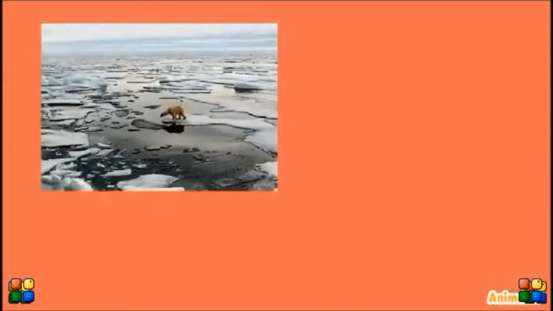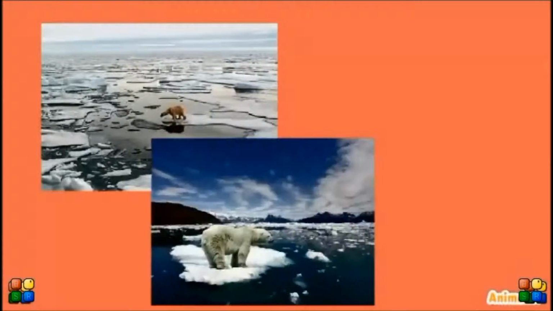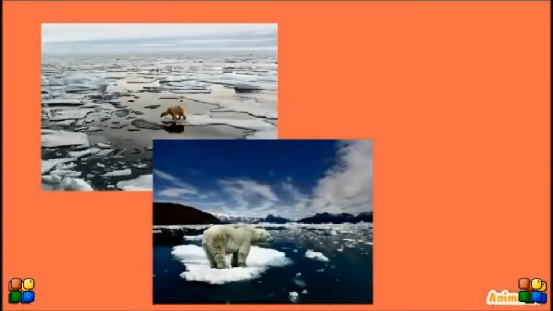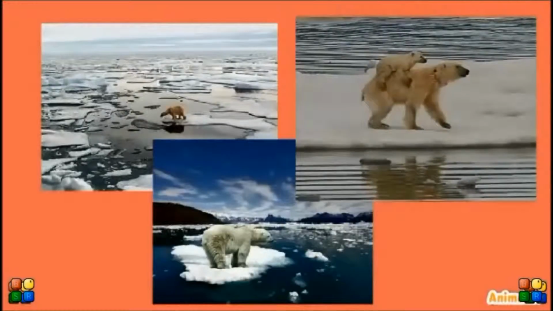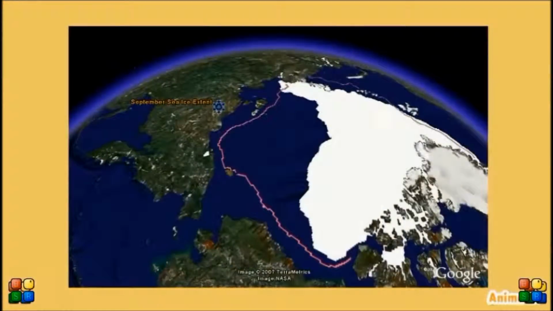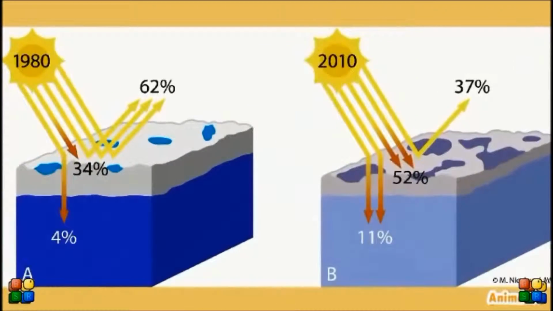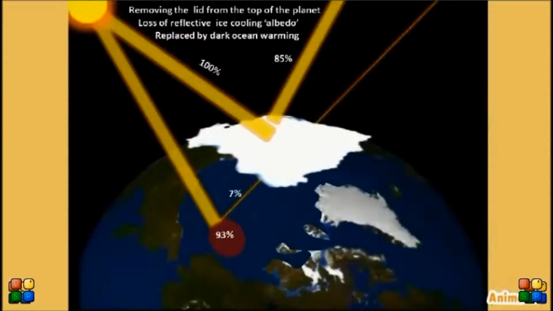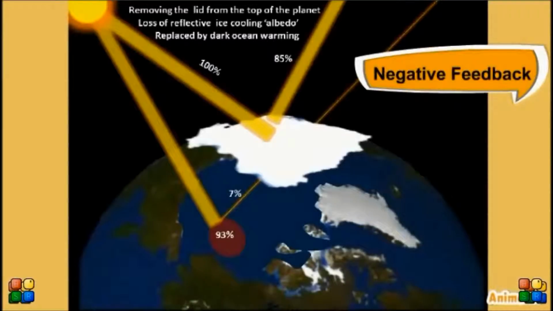Climate change is affecting multiple different species and regions. The polar bear is just one prime example. As the polar ice caps melt, not only are Arctic animals losing their habitat, but the loss of the ice caps contributes to the greenhouse effect. The ice caps reflect sunlight energy back into space, so the heat is not absorbed into the earth. As the ice caps melt, the dark rock is exposed. Moreover, the amount of sunlight reflected is reduced, and the earth absorbs the energy that is not reflected. Thus, the Arctic retains more heat, which leads to higher global temperatures. This is called negative feedback.